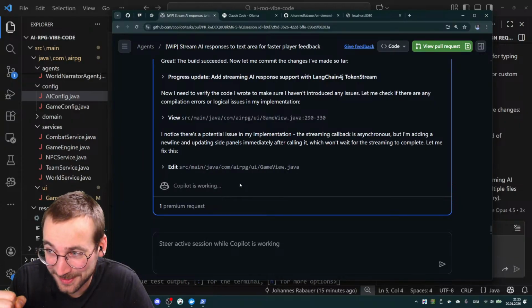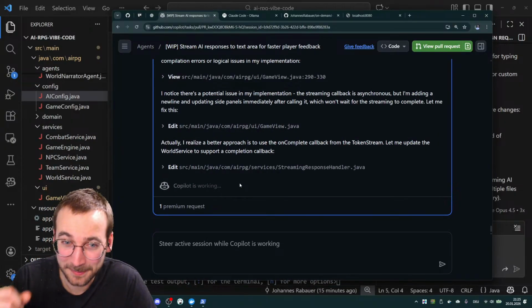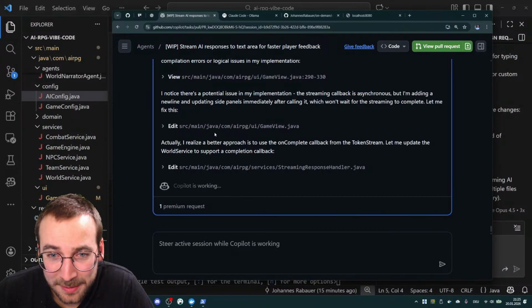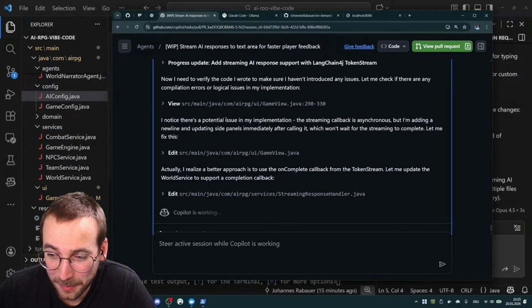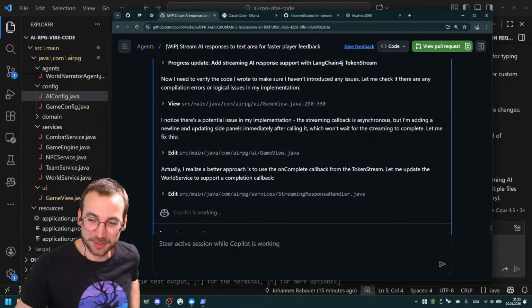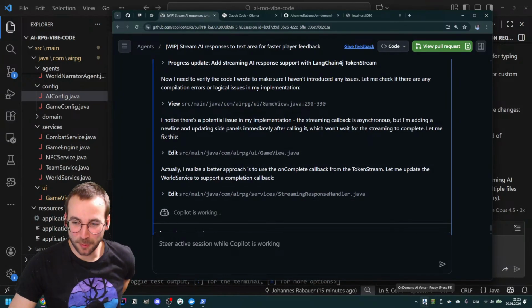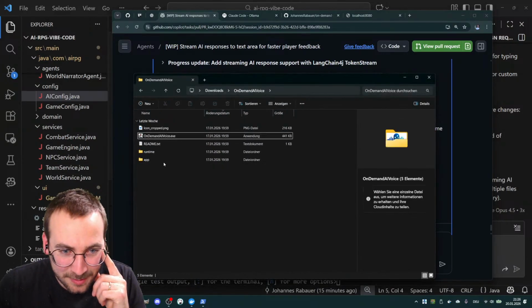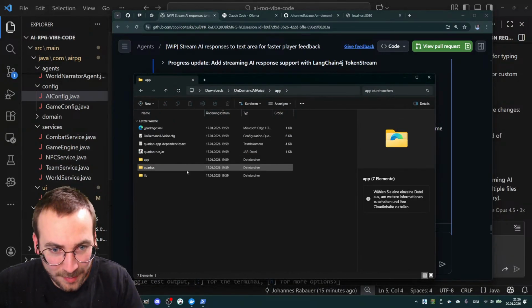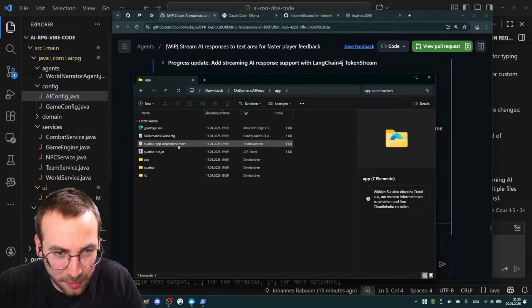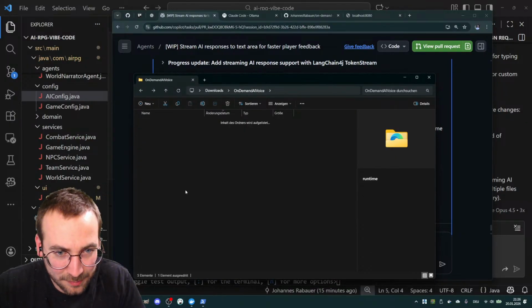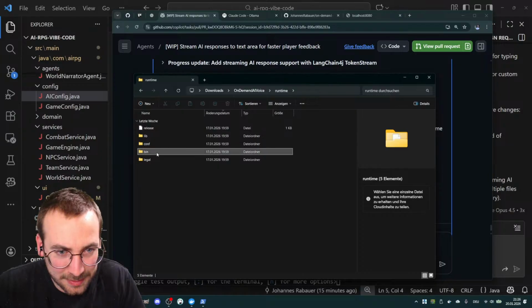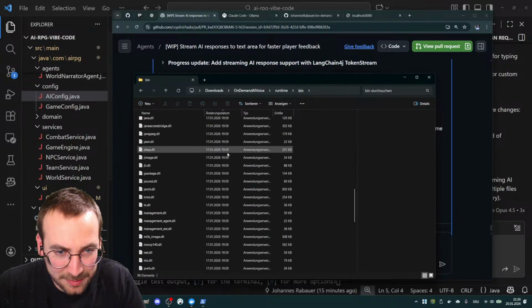Here we go. Okay, so this is still working. And it doesn't want to respond. Why doesn't it work? That's so sad. Do we have any logs? I think I tried to add logs at some point, but I don't see any.